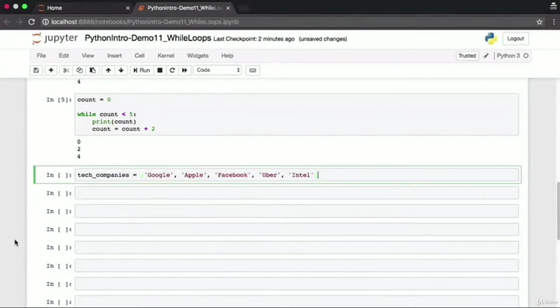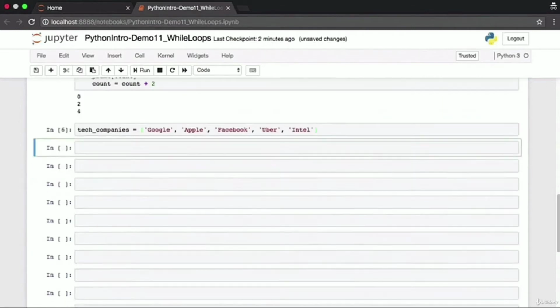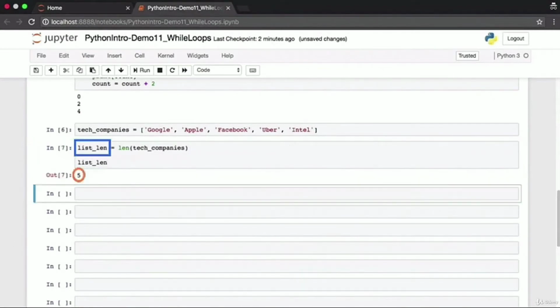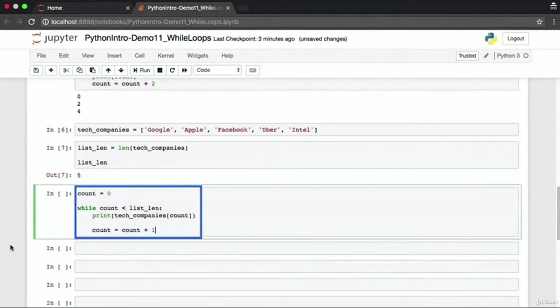Under normal circumstances, you'll always use a for loop to iterate over a list so that you don't have to worry about evaluating conditions and so on. However, it is of course possible to iterate over the items in a list using a while loop. Let's see how we can do this. We'll work with the same list of tech companies that we've seen earlier. We can find the length of this list using the len built-in function, and we'll store it in the list_len variable. And here is the while loop that we can use to iterate through this list.